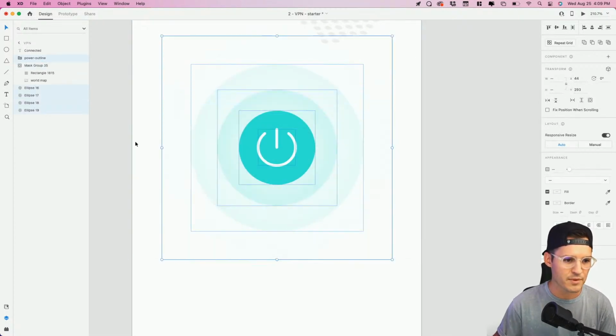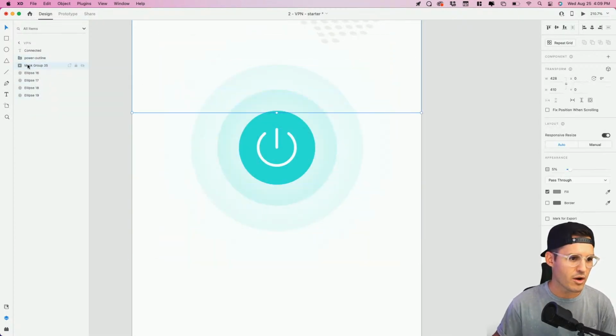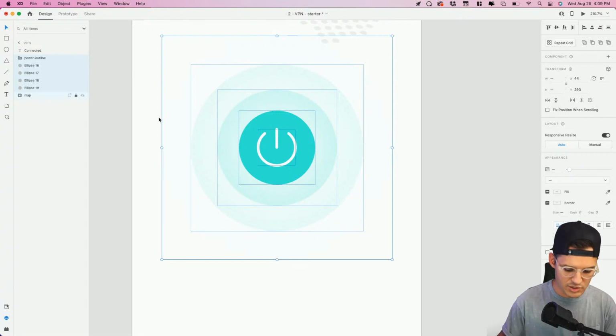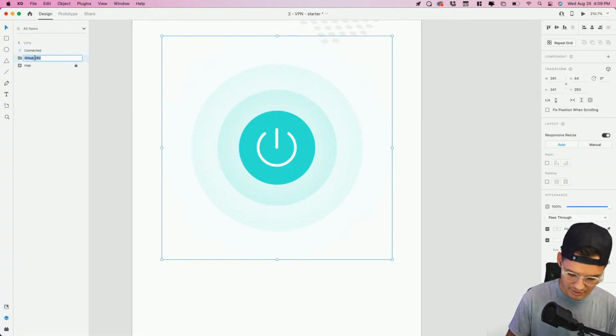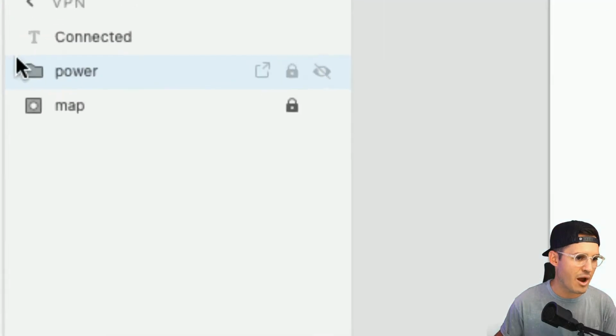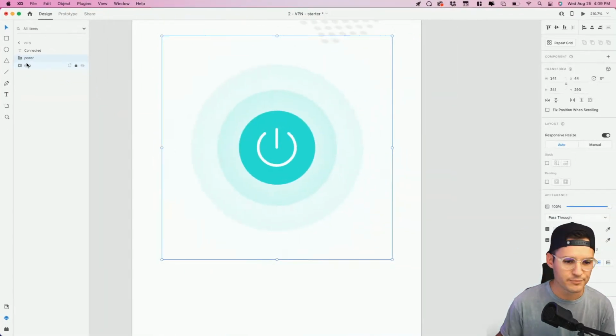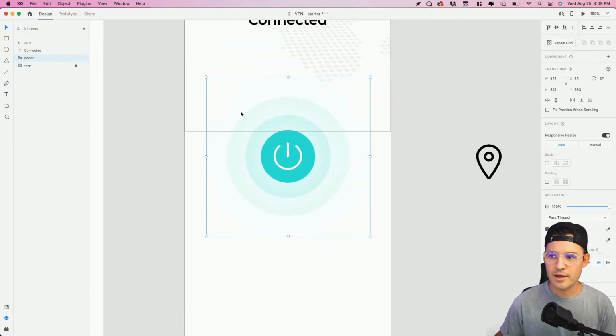Let's grab this whole thing, and let's take our map. We're gonna move this to the very back, and then let's lock it so we don't mess with it anymore. And let's take this whole thing here, group it together, and call this our power button in our layers. See how we're kind of organizing things a little bit? Beautiful.